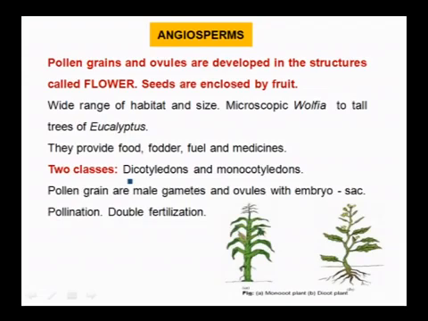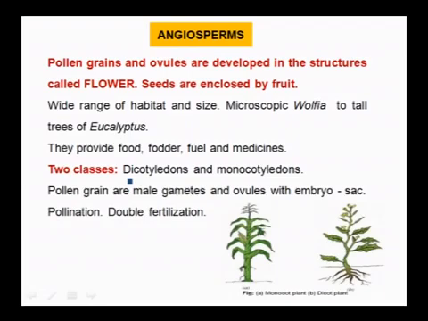Pollination takes place as stamens with the anther produce pollen grains, the male gametes, which are dispersed through pollinating agents, and then land on the stigma of the female part, and that is pollination. After pollination there is fertilization, and in that a peculiar double fertilization takes place.